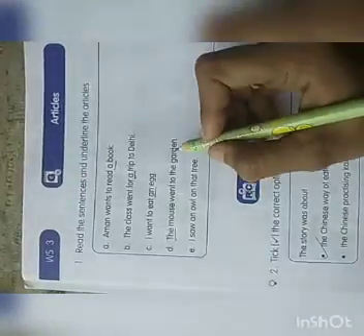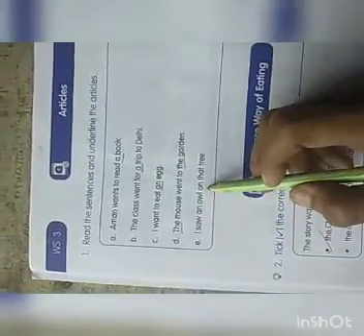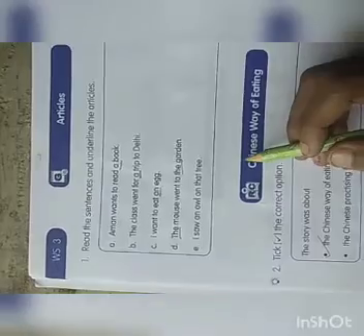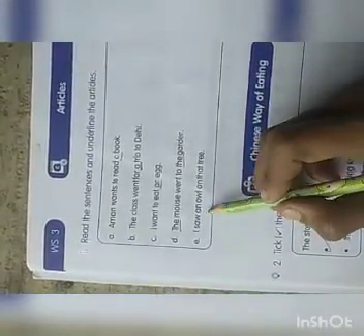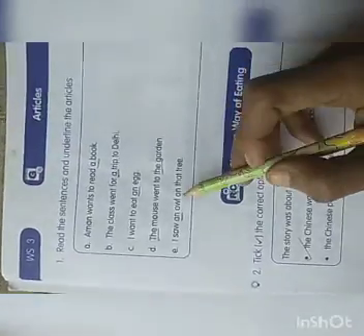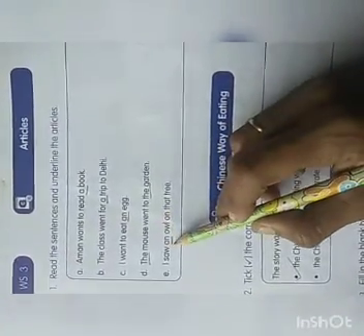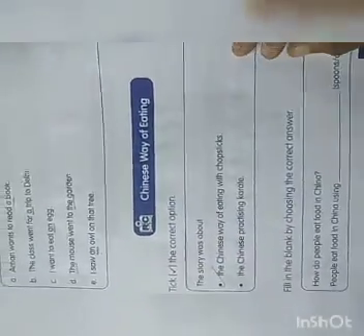Yes, very good. Went to the garden. Okay, then I saw an owl on that tree. Here, what is the article? Very good. An owl. A-E-I-O-U. O is the vowel. So, we should add what? An article. Okay, children?